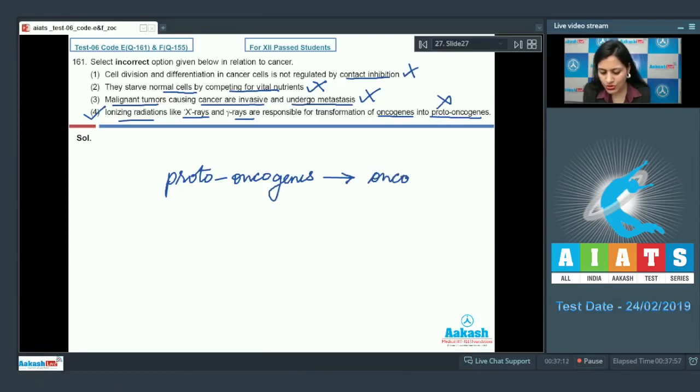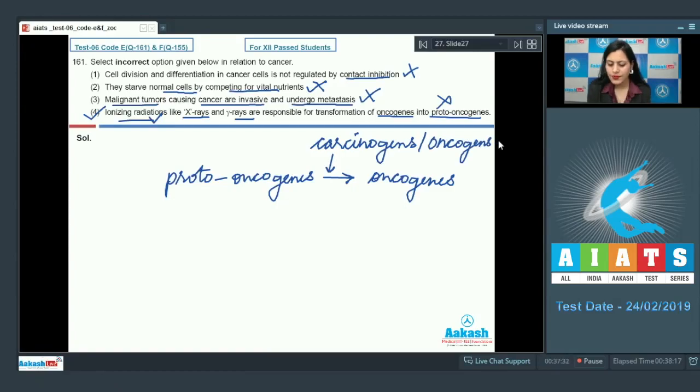into oncogenes. And these ionizing radiations act as carcinogens or oncogens. So the correct answer to this question is option number 4. Let's discuss our next question.